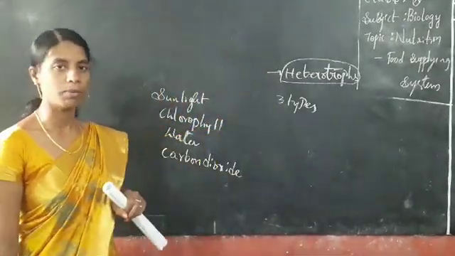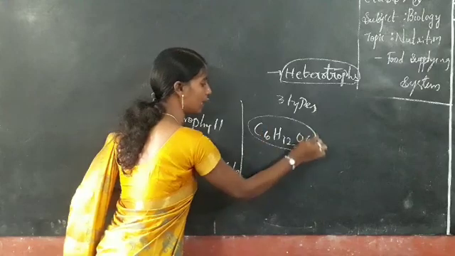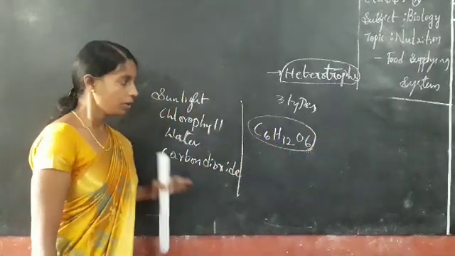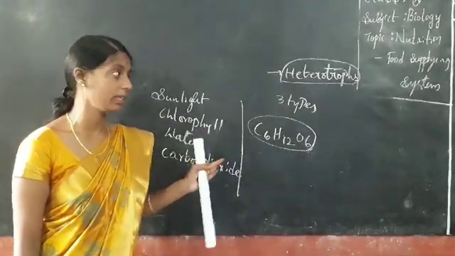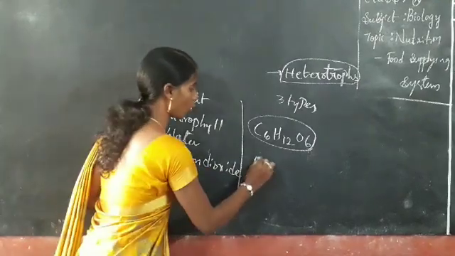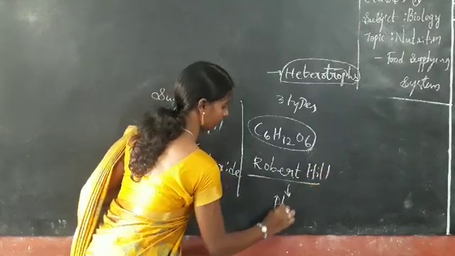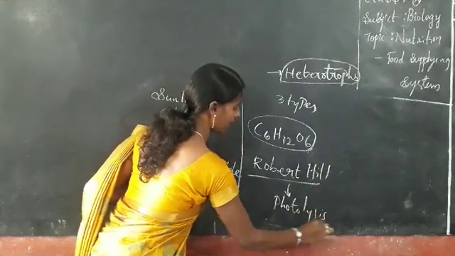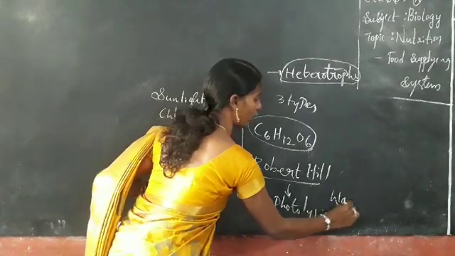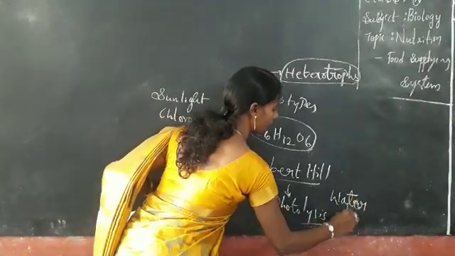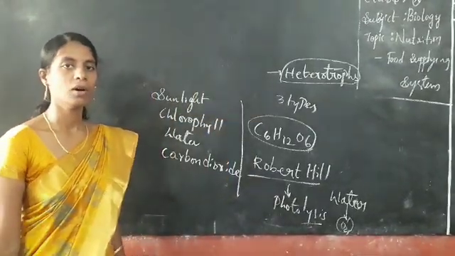What is the glucose formula? C6H12O6. This is very important. Clear, all of you? You are seeing the photosynthesis equation. Who proposed that oxygen comes from the water molecule? His name was Robert Hill. He also proposed photolysis, where lysis means breaking and photo means light. By the help of light, the water molecule is broken. That's why oxygen is evolved from water only. Clear, all of you? Oxygen is evolved from water only.